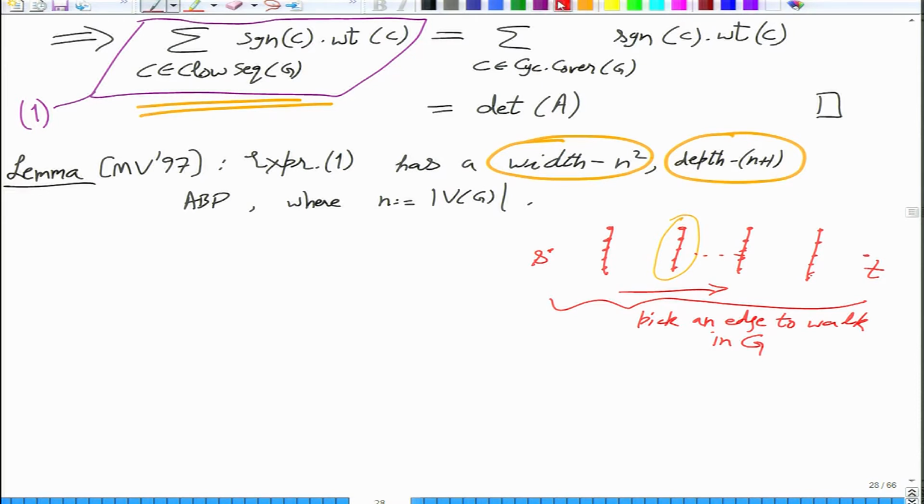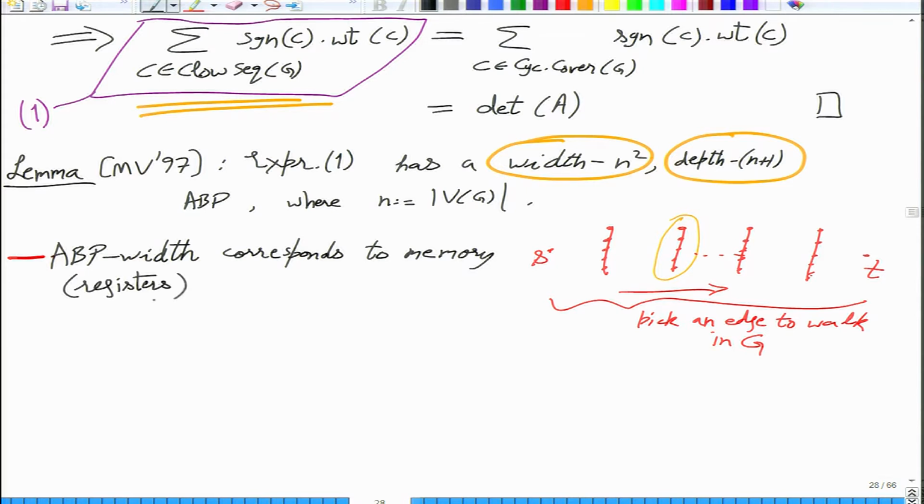Before that, let me just point out a physical interpretation of ABP, because that is what we'll be using here. ABP width you can think of as the number of registers in your machine. So width corresponds to memory, registers, and depth corresponds to time.